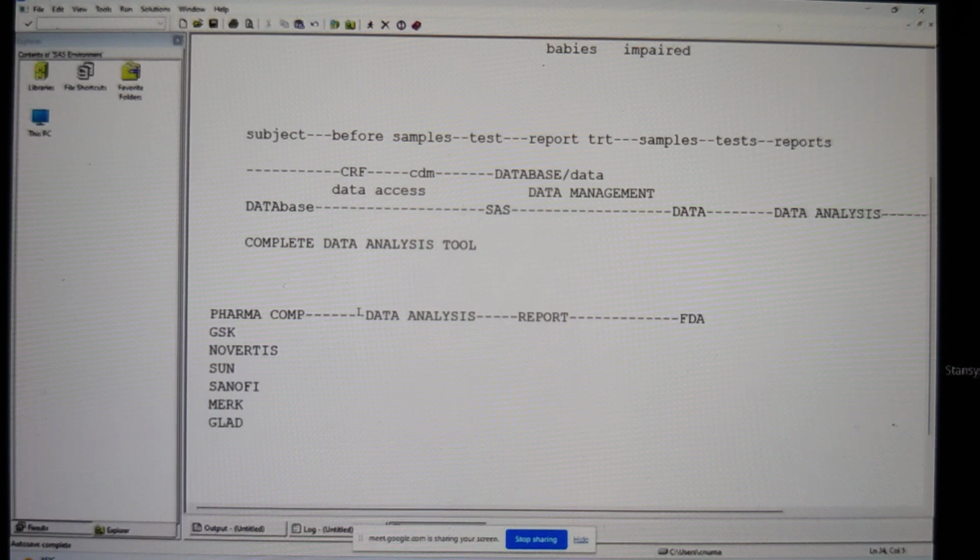Gland Pharma used to do it in a different way. So what is going to happen? Each and every company used to have a different kind of analysis method. In their own method, they used to do the analysis, and they used to submit the report in their own format to FDA. Because of that, you have to use so much time to review the application because they never know how the report is going to come.